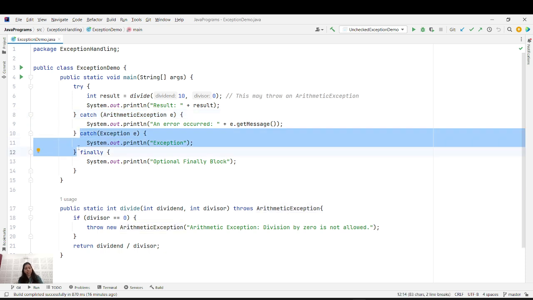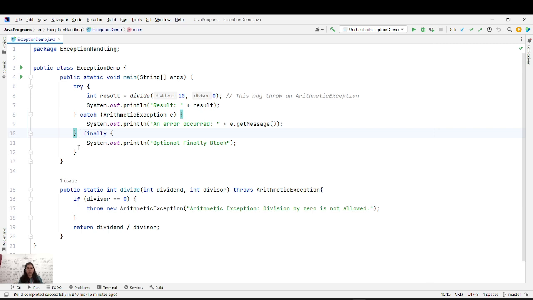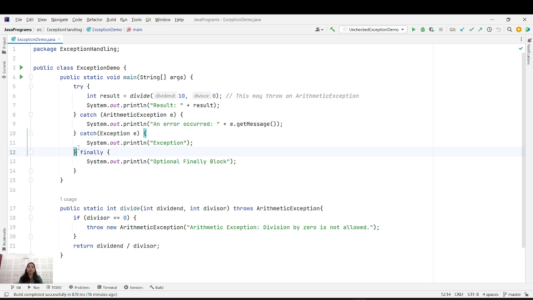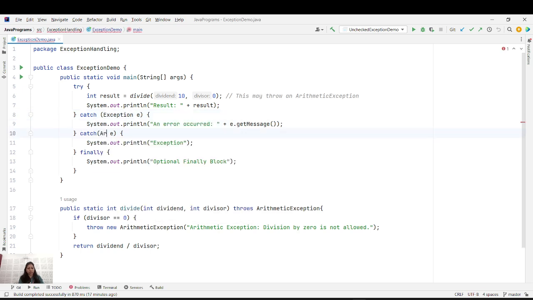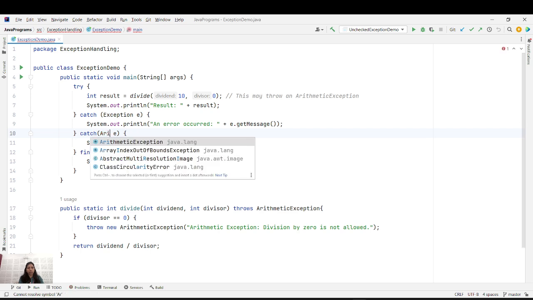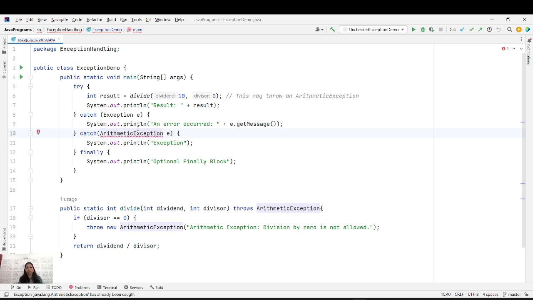If I'm not giving this catch exception, this will not run fine. If I want to add some other exception, these are multiple catch blocks and this is the order. So I cannot put the general exception first and here the arithmetic exception after it. The compiler will complain. First I need the lower precedence and then the higher precedence. Then after a try catch block I am having finally, which will be compulsorily executed, but it is an optional one.